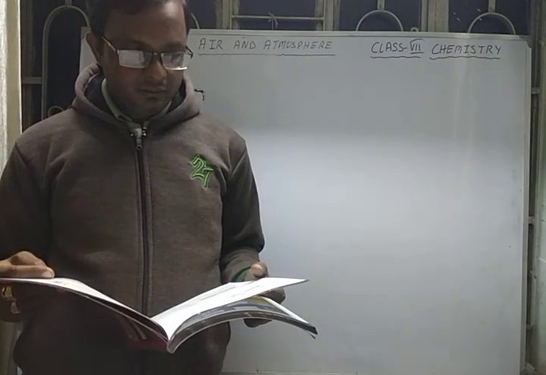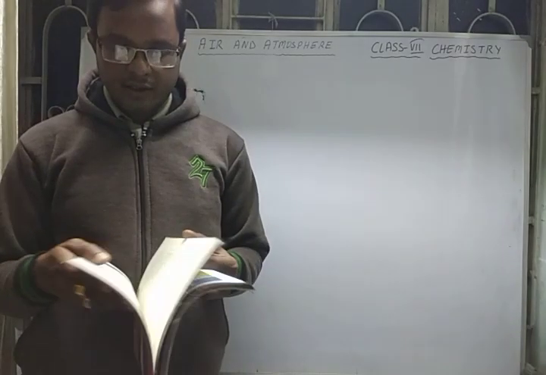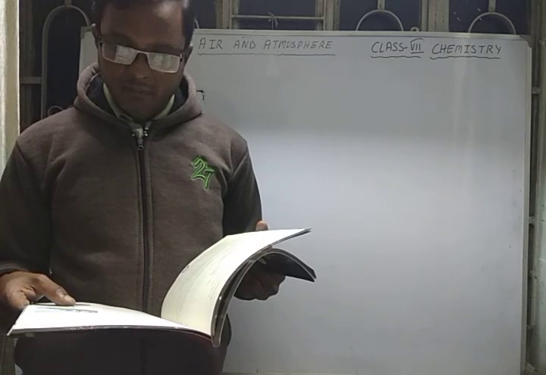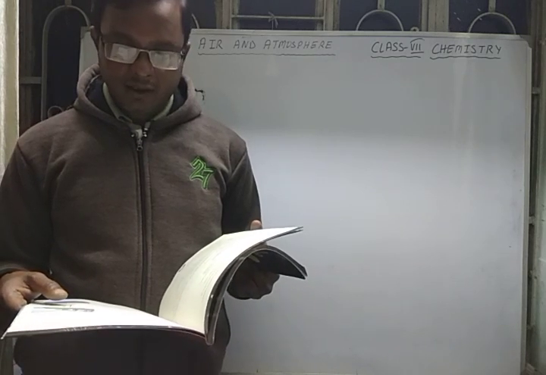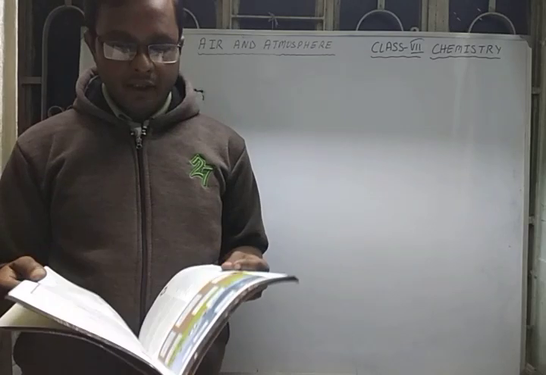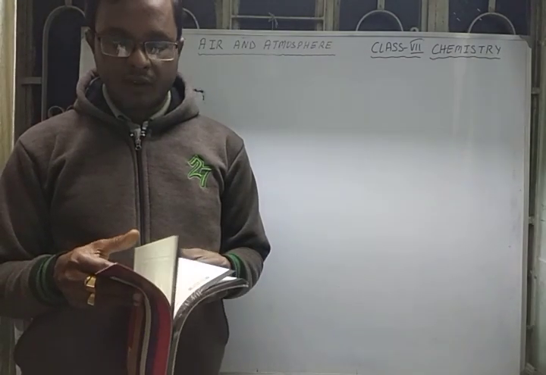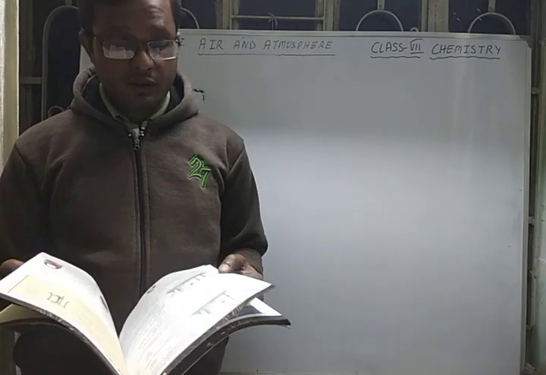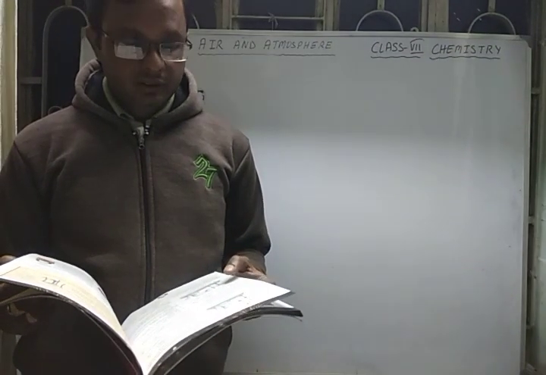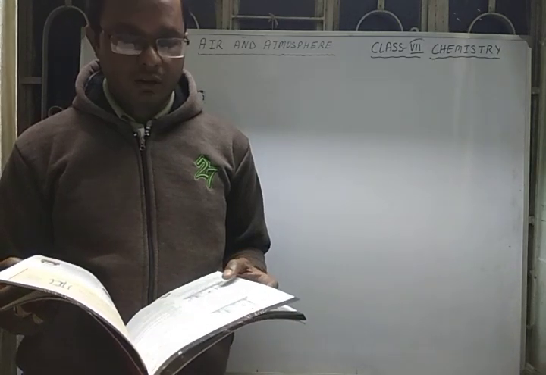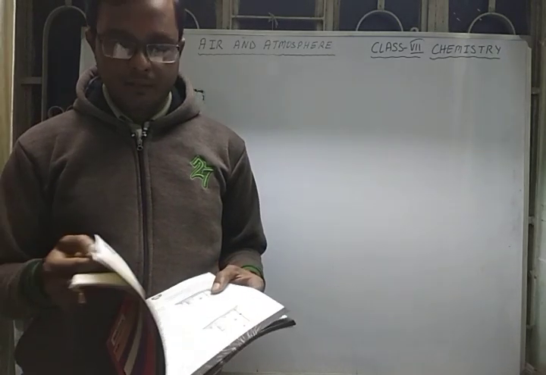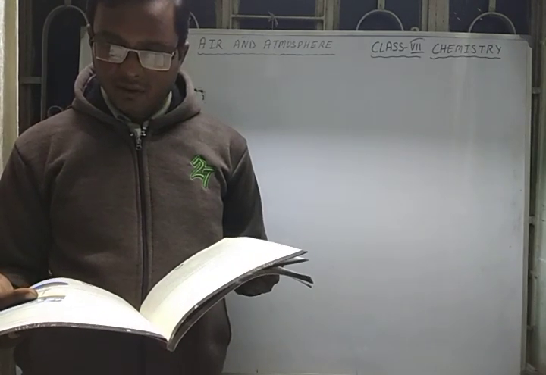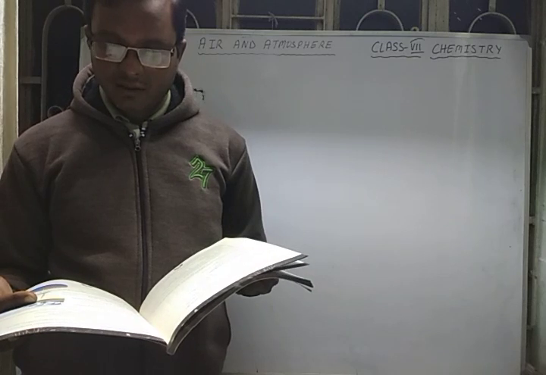After that, the next question is here. Name the chemical which can be used in place of A to prepare the gas. In place of A, we can use potassium chlorate instead of hydrogen peroxide. Write down the chemical equation for the gas C prepared.